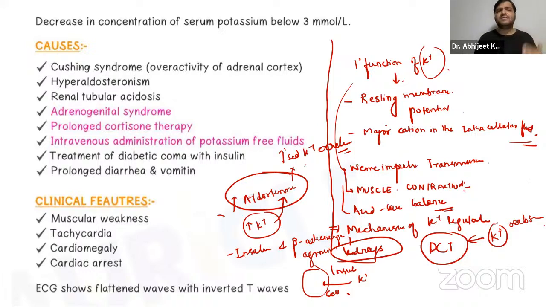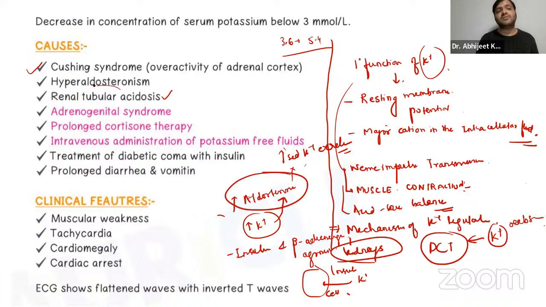Now, we have various causes of hypokalemia. The normal potassium level is basically from 3.6 to 5.4, nearly up to this. Now, if the concentration of serum potassium is less than 3, guys, there are various causes which can result in this. We have Cushing syndrome, hyperaldosteronism, right? Obviously, an increase in aldosterone will absorb more sodium and excrete potassium out of the body.